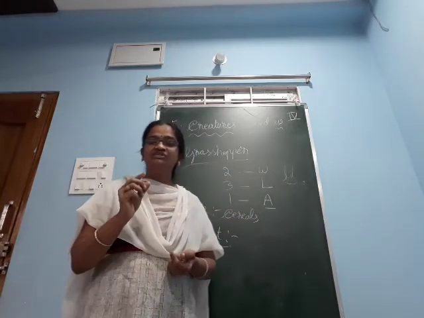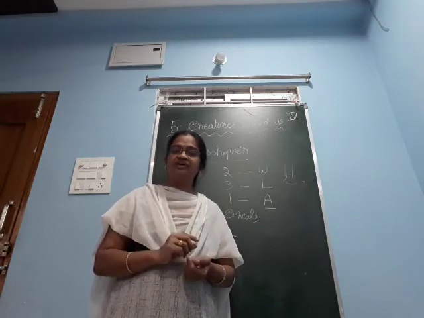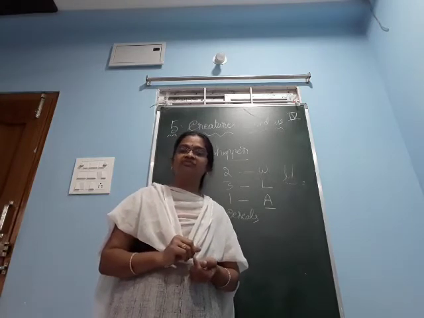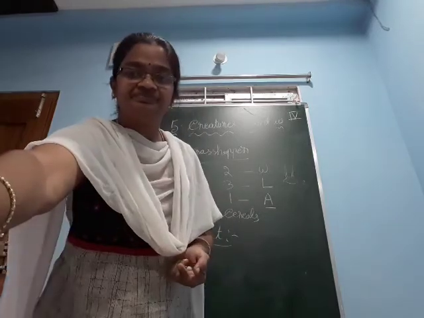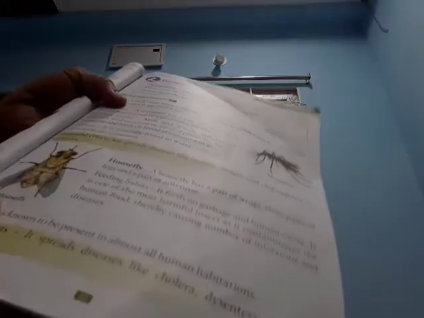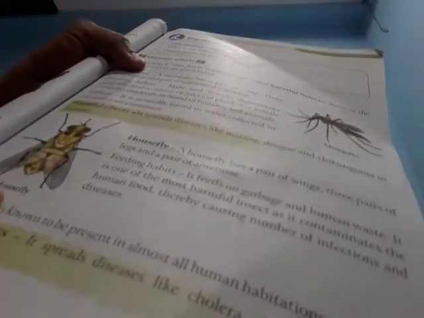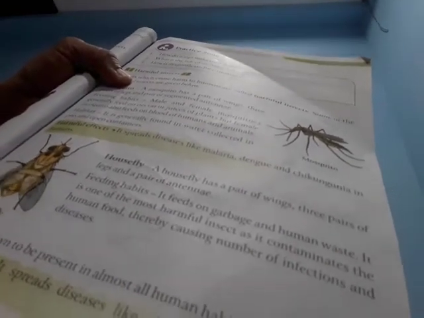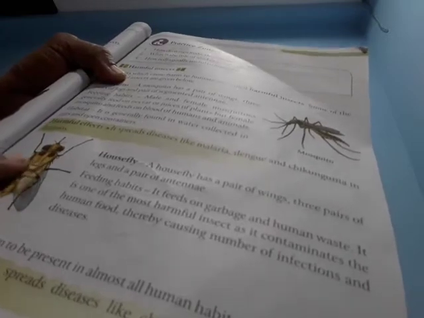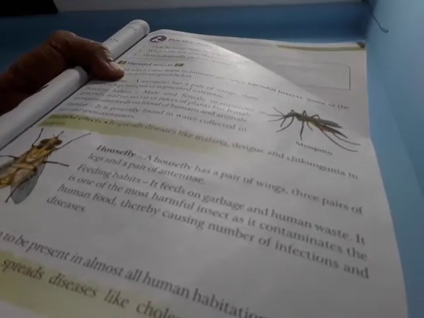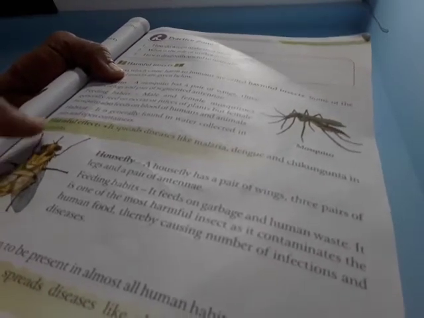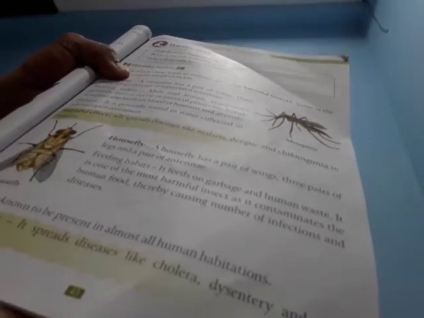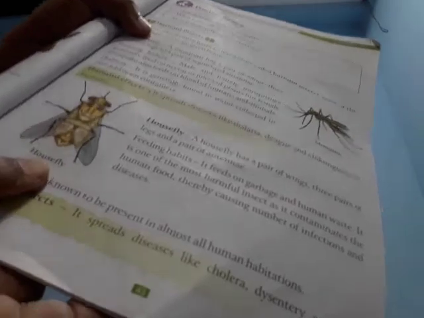Okay children, I will show you the diagram of this housefly. Already you saw, I think. And also I will show you the diagram of the grasshopper. Just see here, this is the housefly. It is having a pair of wings, 3 pairs of legs, and a pair of antennae. Just see how it is structured. This is the housefly, you can see.